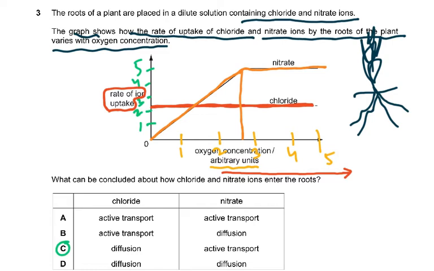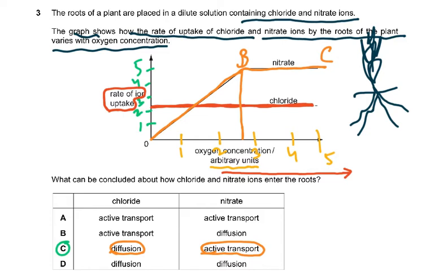Now what you have to understand is the chloride ions are going in by diffusion. But the nitrate ions are going in by active transport. Now here comes the $1,000,000 question. What is happening between B and C? What is the limiting factor? Here I'm sure very few students will answer that question, and that is what I would give you in the CIE if I was your examiner.